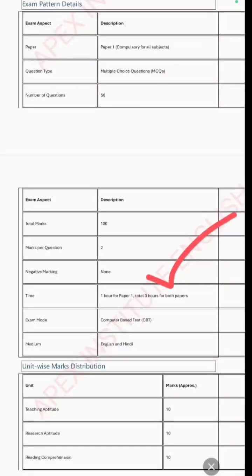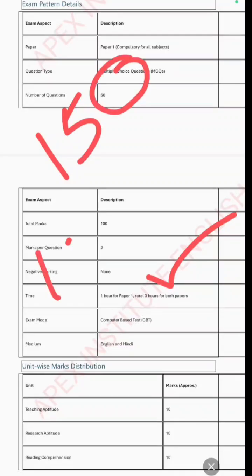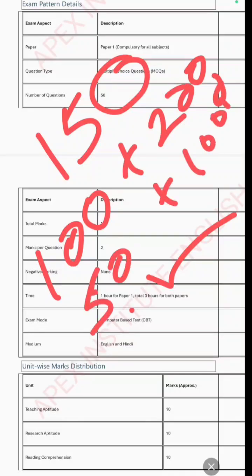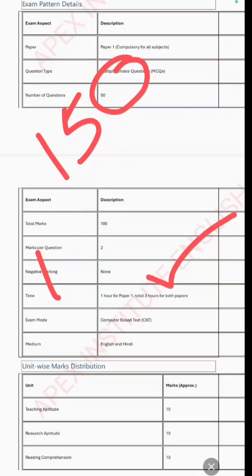Both papers combined, you will be given a total of 3 hours, and you have to solve 150 questions: 50 questions from paper 1 and 100 questions from paper 2. The total marks it carries is 300 and the number of questions is 150. I hope it's clear to you.